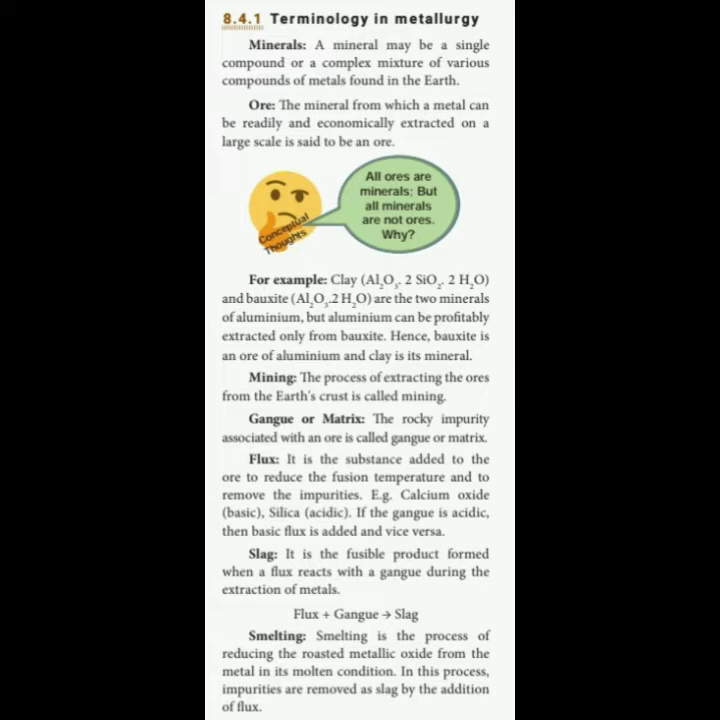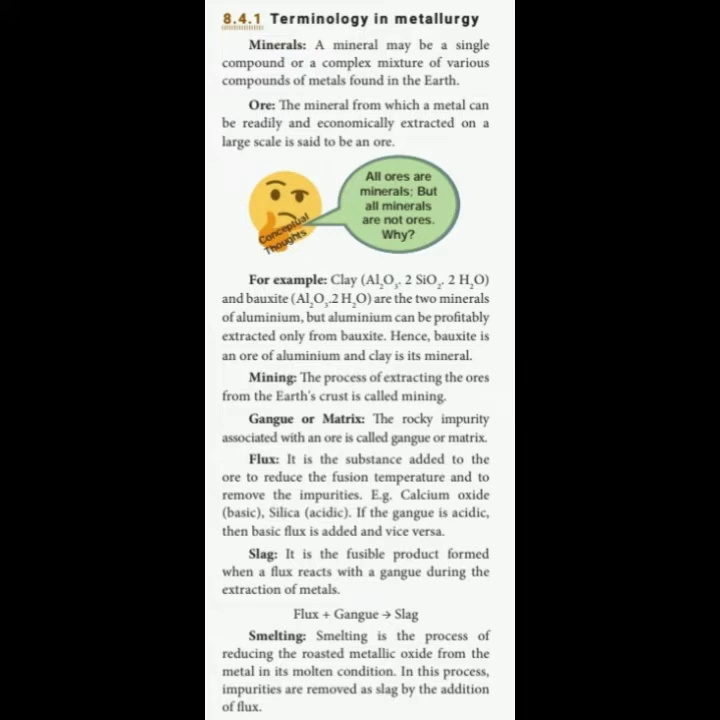Then what is slag? Slag is nothing but a waste product. It is a fusible product formed when the flux reacts with the gangue during the extraction of metal. Gangue means rocky impurity, flux means a substance used to reduce the melting point. So both substances, after the formation of the pure metal, this flux plus gangue gives a slag. Slag is nothing but impurities.